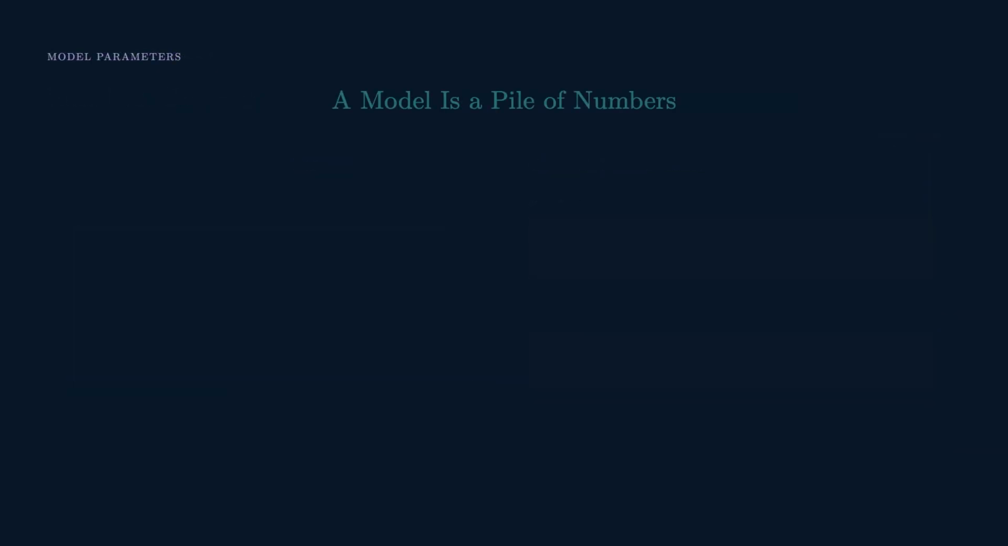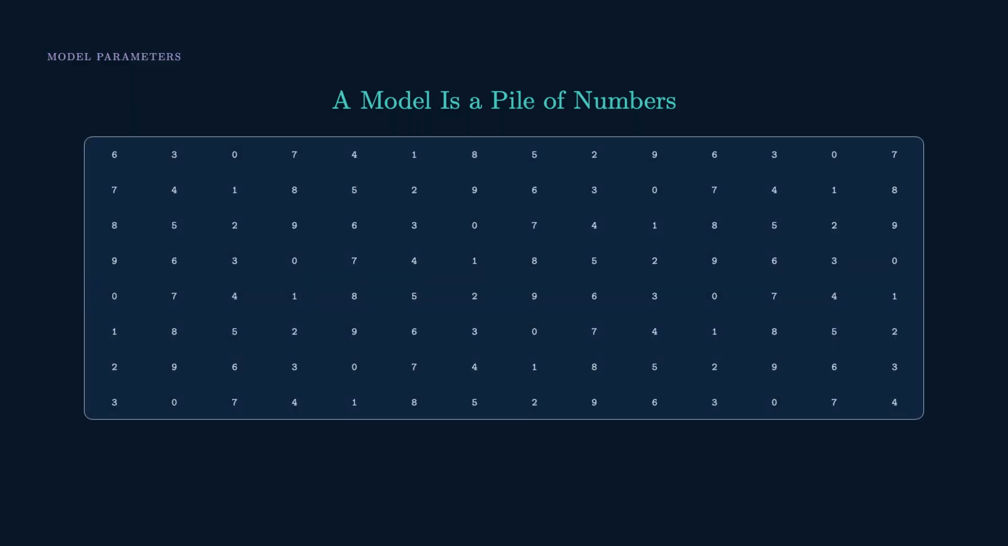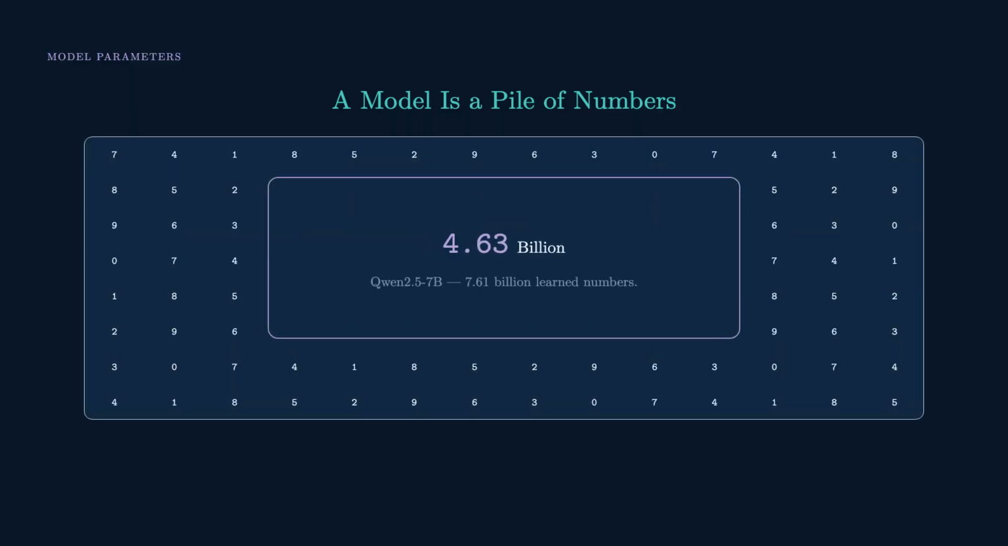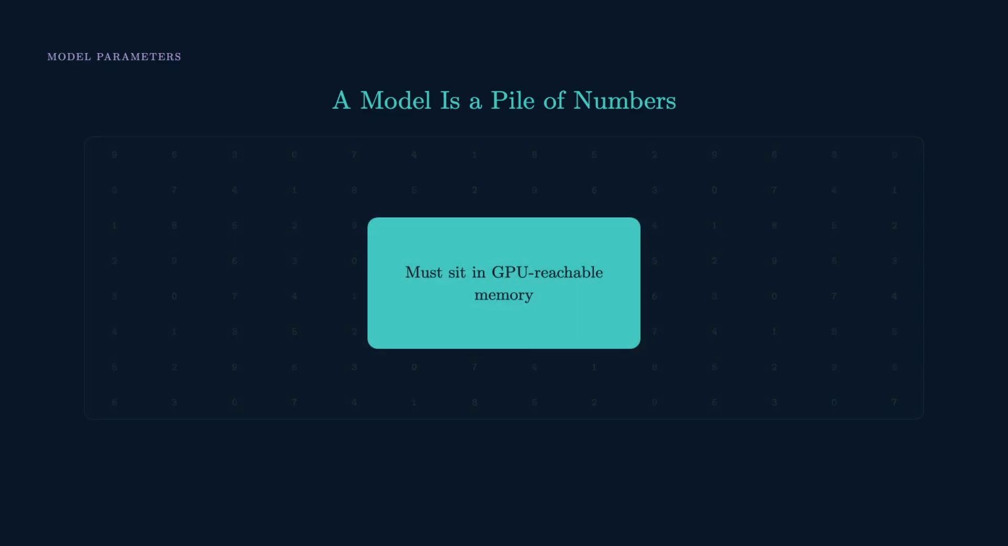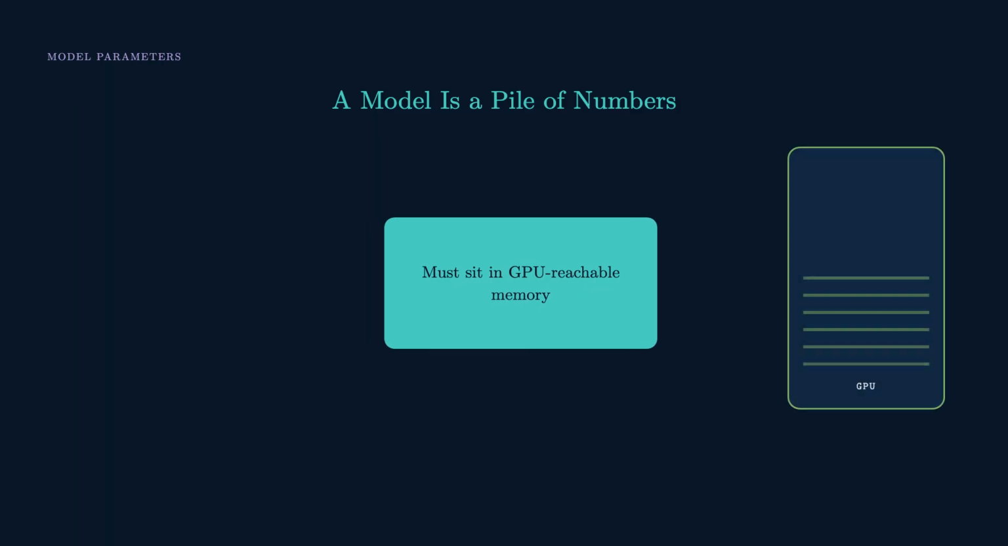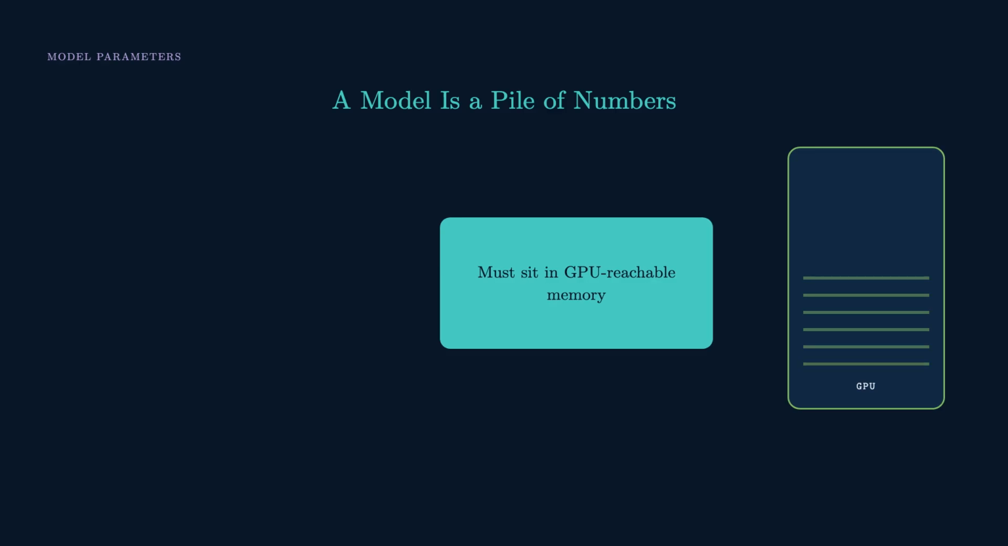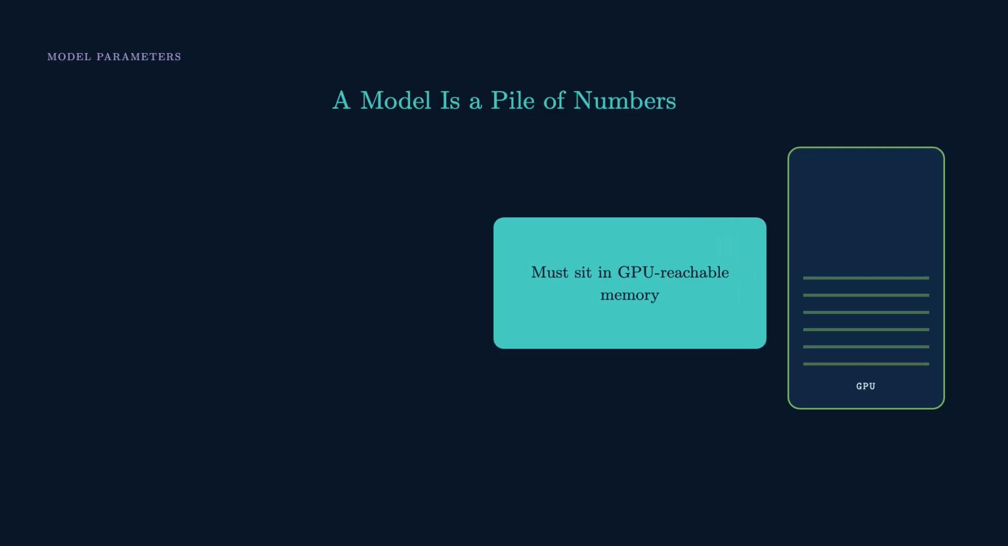First, what a model actually is: a pile of learned numbers. That's it. Qwen 2.5 7B holds 7.61 billion of them. Once training's done, they're locked, fixed, unchanging. And every last one has to sit somewhere the GPU can physically reach. That's non-negotiable.